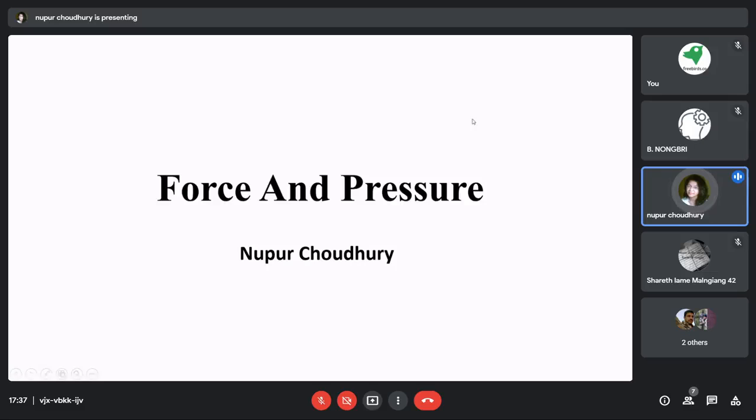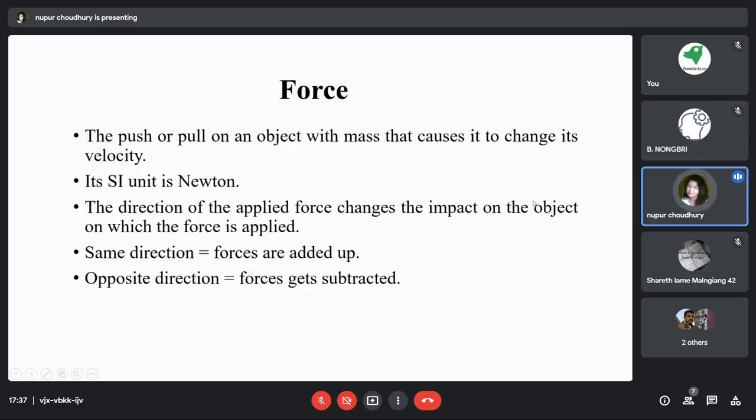So talking about force, what is the first thing that comes to your mind when we talk about force? Suppose we punch someone, or let us say we drop something on the floor, or we push or pull something. All of these constitute force. That means all of these will need force.